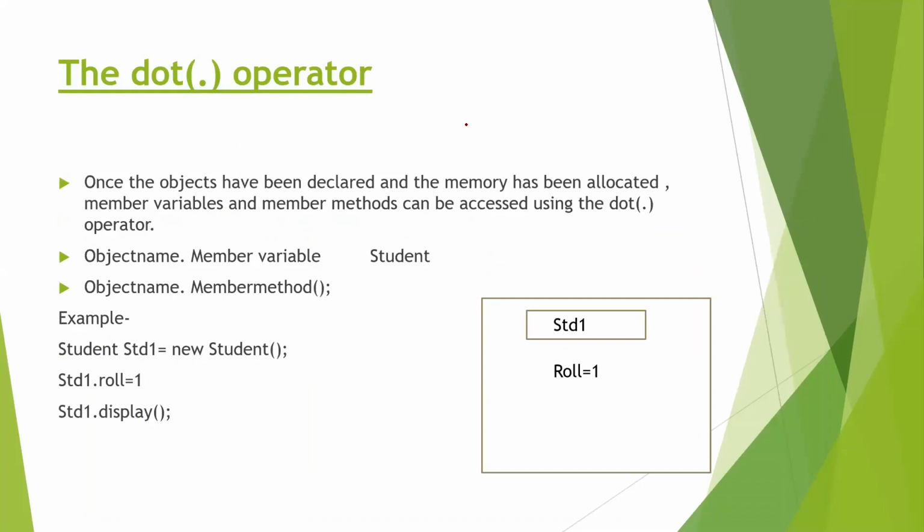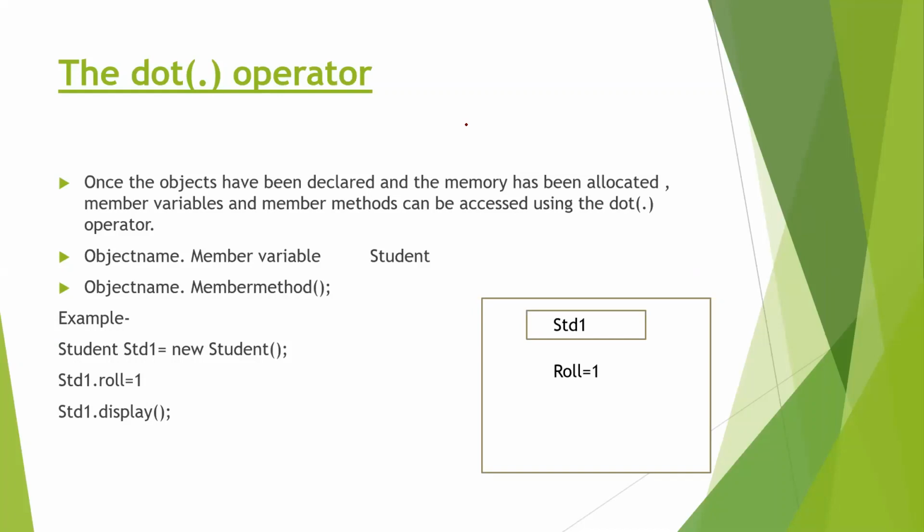Now you see what the use of the dot operator is. Once the object has been declared in the memory, how do we use that object? By the help of the dot operator. The member variable and the member method can be accessed, used, or evaluated by the help of the dot operator. You use the name of the object, dot, the member variable, or the name of the object, dot, the member method.